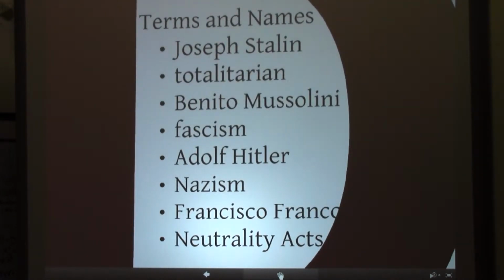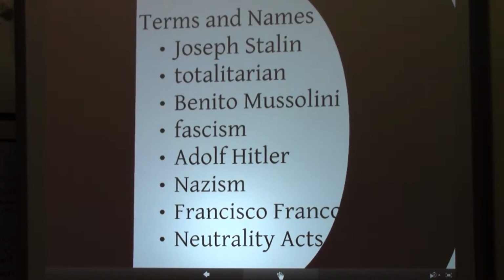Our terms and names. We have Joseph Stalin, communist dictator of the Soviet Union. Totalitarian, government that has complete control over its citizens and puts down all opposition. Benito Mussolini, fascist dictator of Italy. Fascism, political system based on a strong, centralized government headed by a dictator.